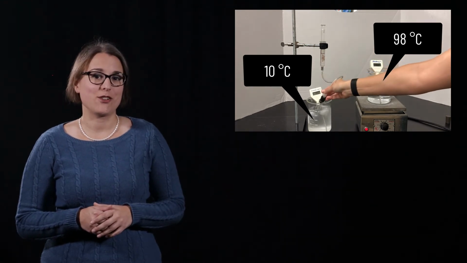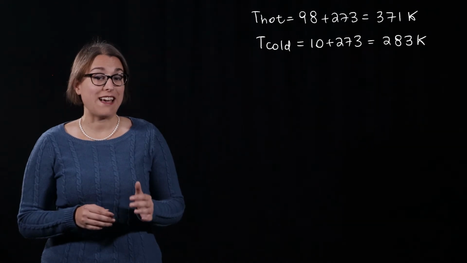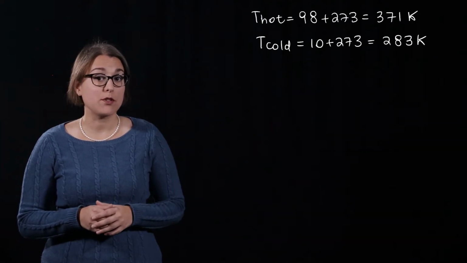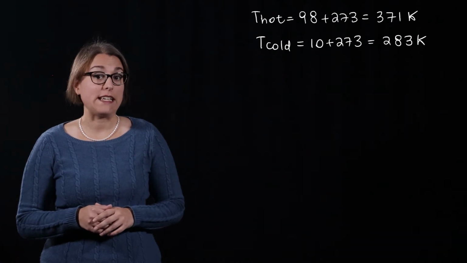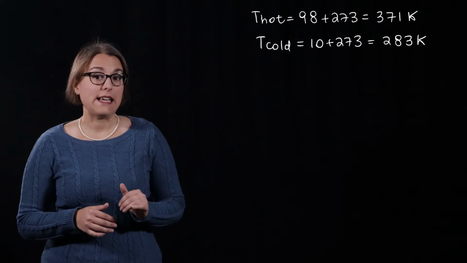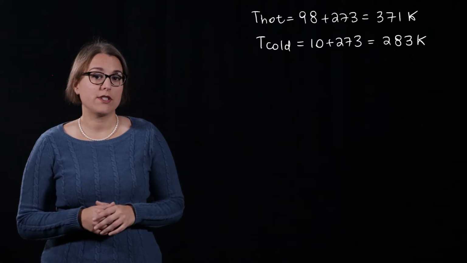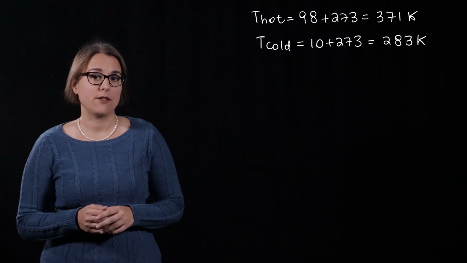Let's calculate the Carnot efficiency. The first step is to convert the temperature to Kelvin, as we must use an absolute scale for this equation to work. Add 273 to each temperature to convert from Celsius to Kelvin. 98 degrees Celsius is 371 Kelvin. 10 degrees Celsius is 283 Kelvin.